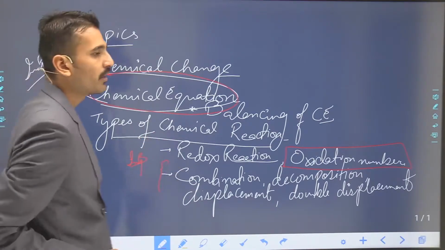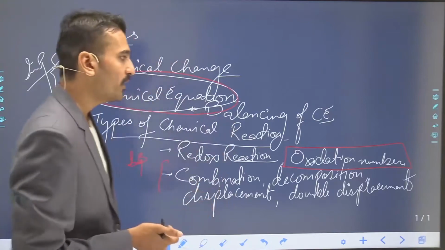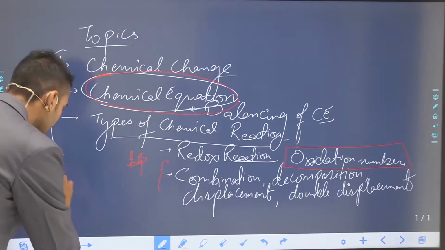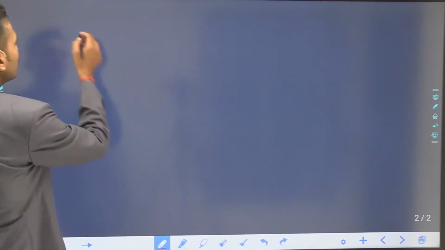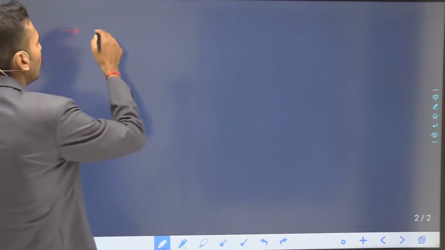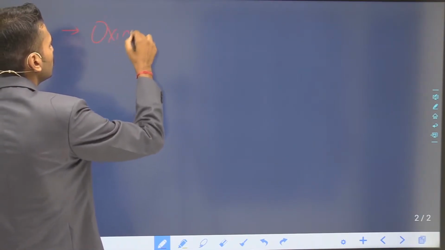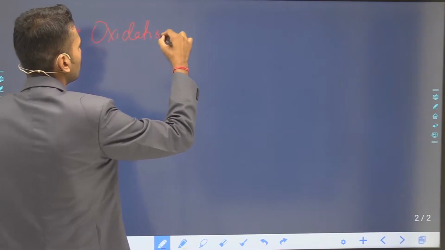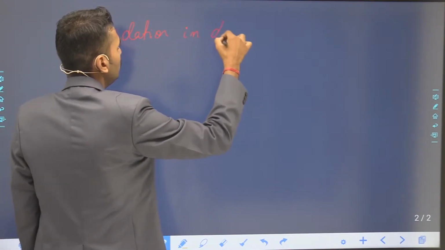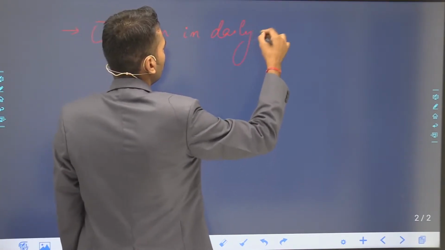Apart from these important topics, some other topics are oxidation in daily life.